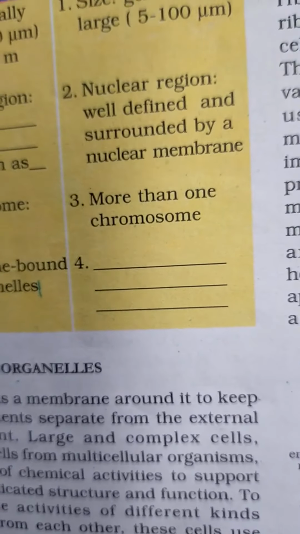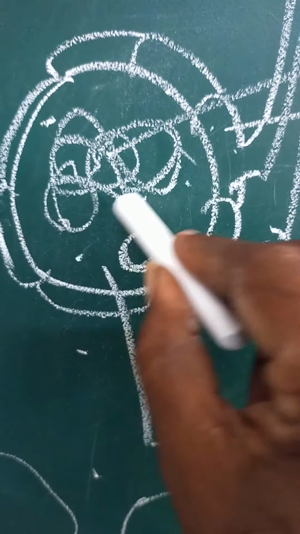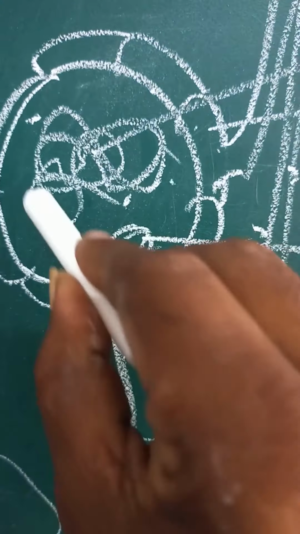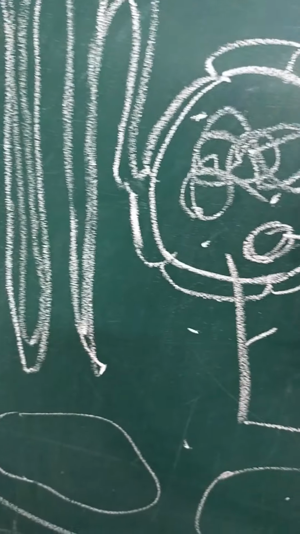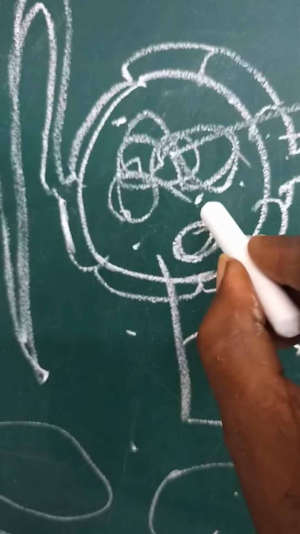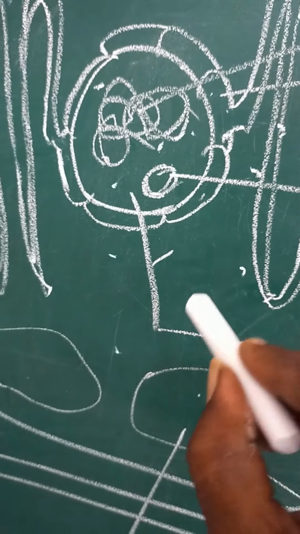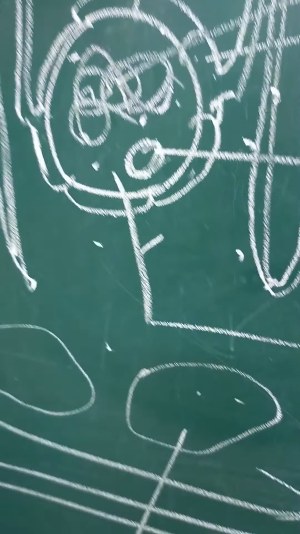Prokaryotic cells' membrane-bound cell organelles are absent. Here in eukaryotic cells, the cell organelles are present. Membrane means this nuclear membrane. This nuclear membrane has the nucleolus and the chromatin reticulum, which means it has many chromosomes inside. Prokaryotic cells have only one chromosome. Eukaryotic cells have more chromosomes. The nuclear membrane is also present, and all organelles are present in this nucleus in eukaryotic cells. But prokaryotic cells don't have all these organelles. So that's all for this lesson.